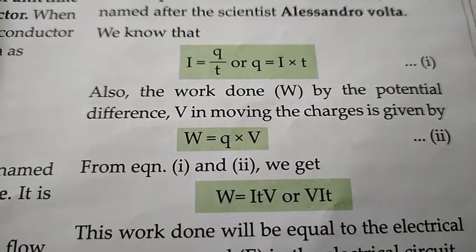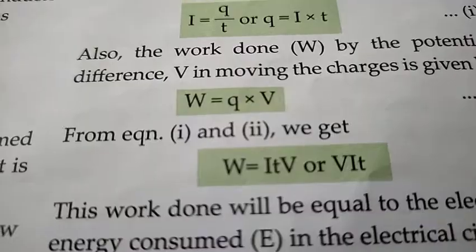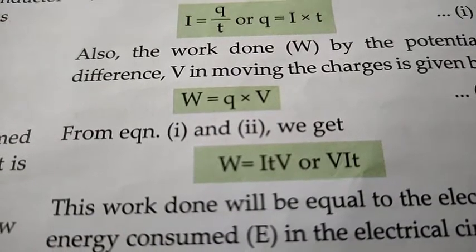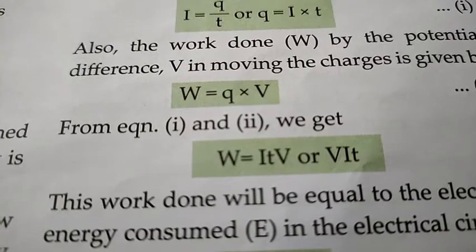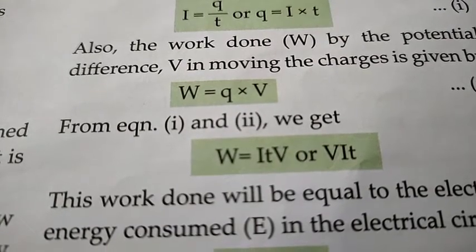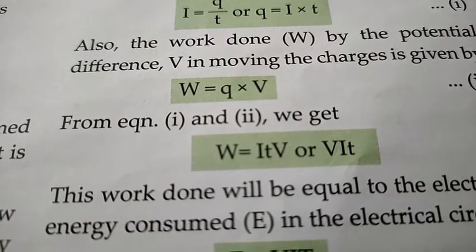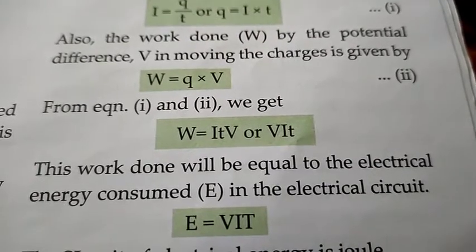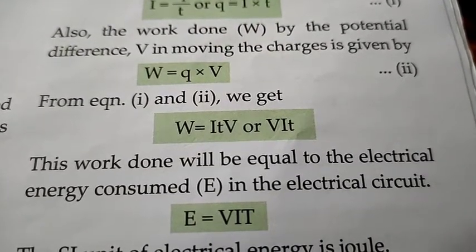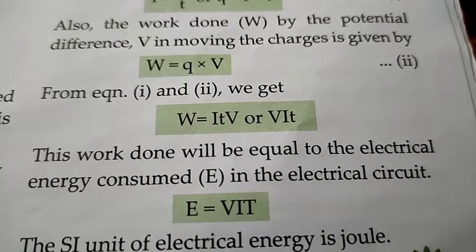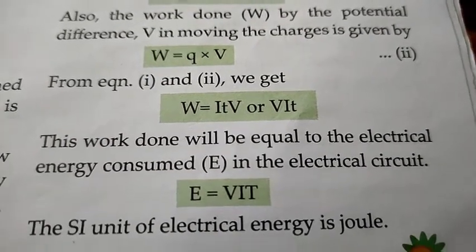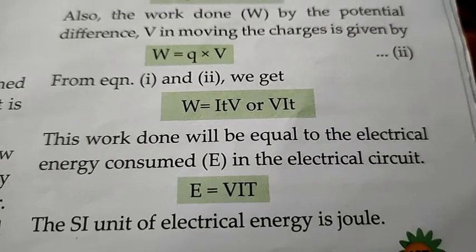From equations 1 and 2, we get W equals V I t. This work done is equal to the electrical energy consumed, E, in the electrical circuit. So E equals V I t. The SI unit of electrical energy is joule.